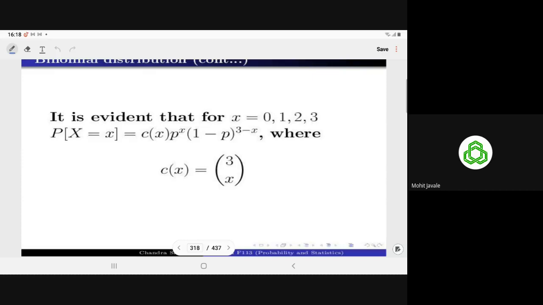If you want to write it in closed form, the probability that X can take the value x is equal to P to the power x times 1 minus P to the power 3 minus x.